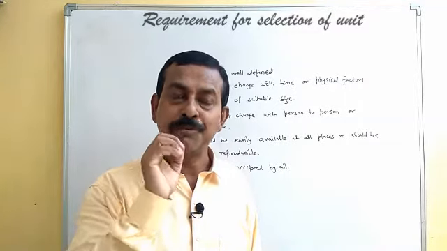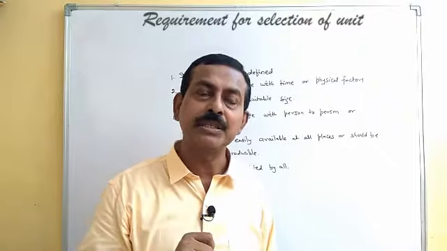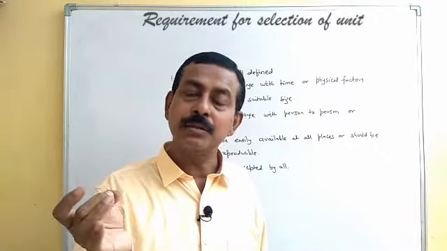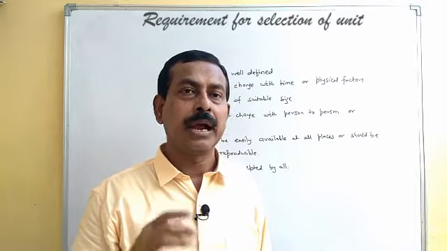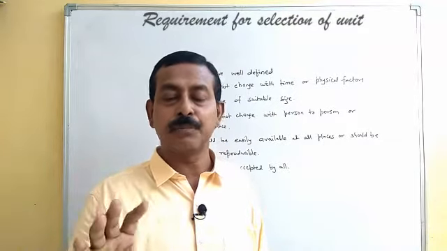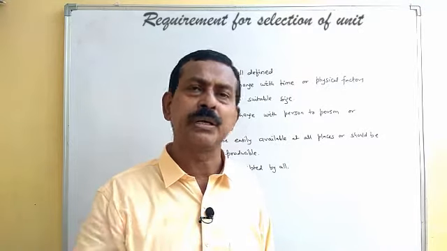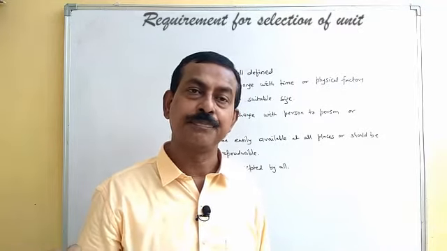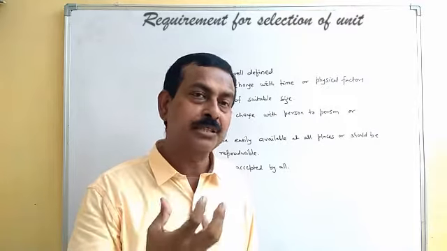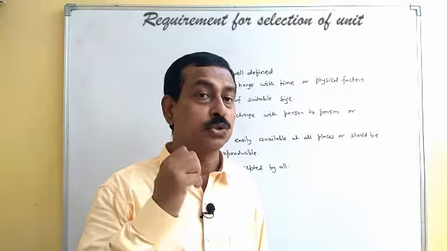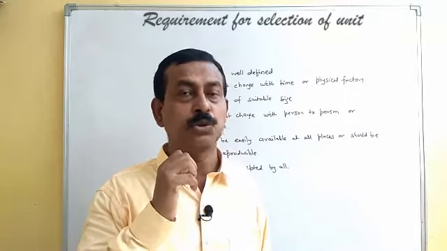It should be very clear, because suppose you have taken measurement using the tip of the thumb and the tip of the middle finger, and at another place you are taking measurement using the distance between the tip of the thumb and forefinger, the whole measurement will be wrong. So when we define the term for selection of a standard of measurement, it should be properly well defined.